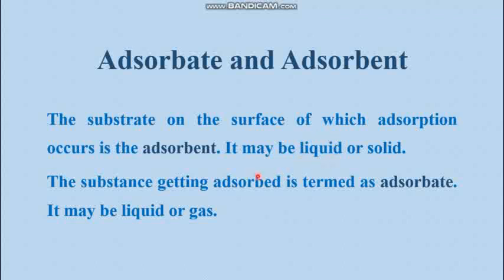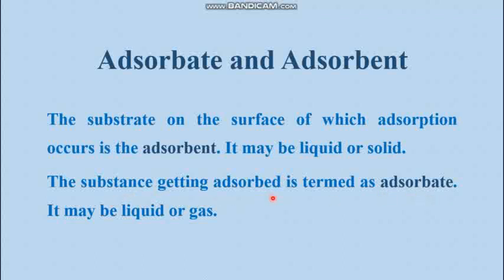When detergent adsorbs on the surface of water, the adsorbent is water. When hydrogen is adsorbed on platinum, platinum is the adsorbent. Hydrogen and the detergent are the adsorbates.